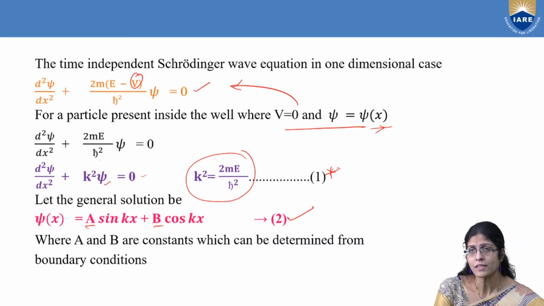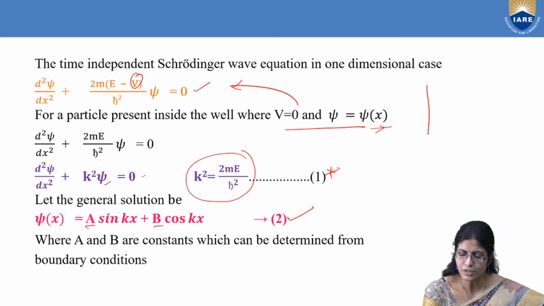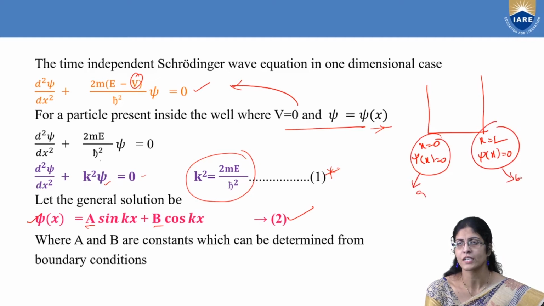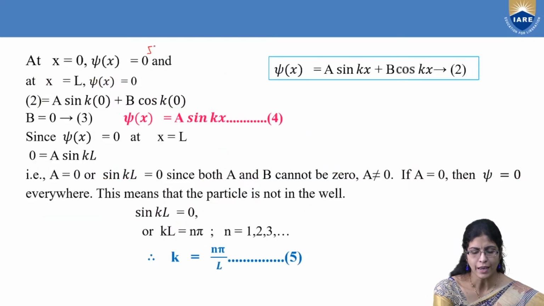How can you get the values of a and b? You have a nice tip here. You have the understanding of the picture. You have the limits, the boundaries: x is equal to 0, x is equal to L. You have the predictions of the LHS: psi of x equal to 0 at x equal to 0, and psi of x equal to 0 here also. So you take this as boundary condition A, this as boundary condition B, and move ahead.